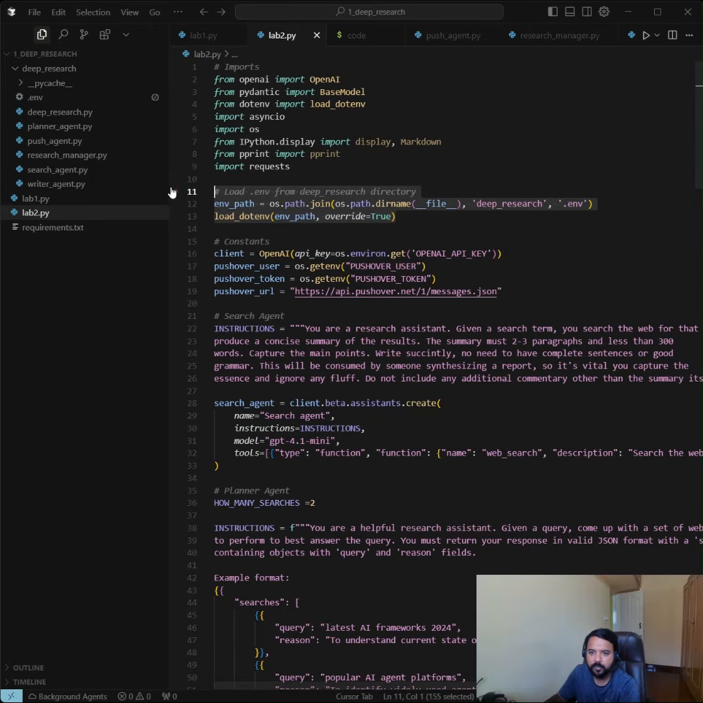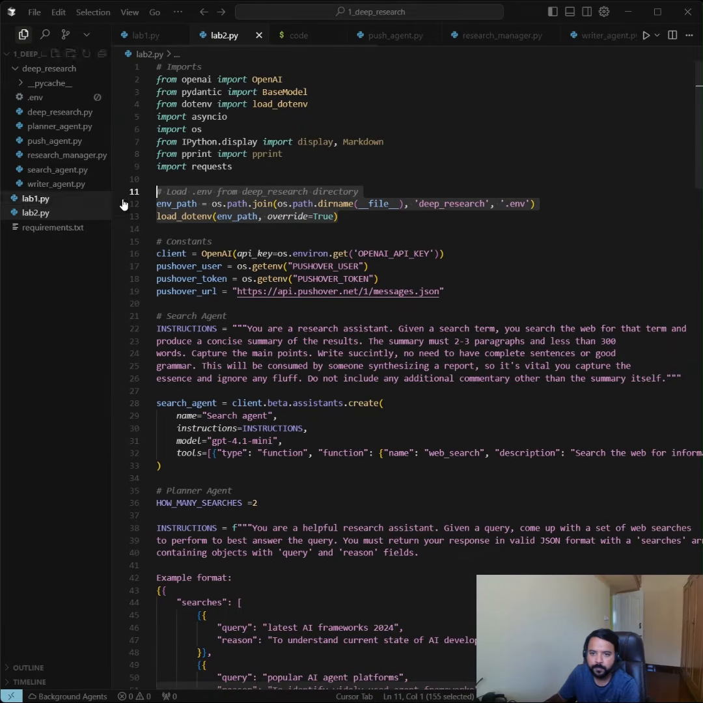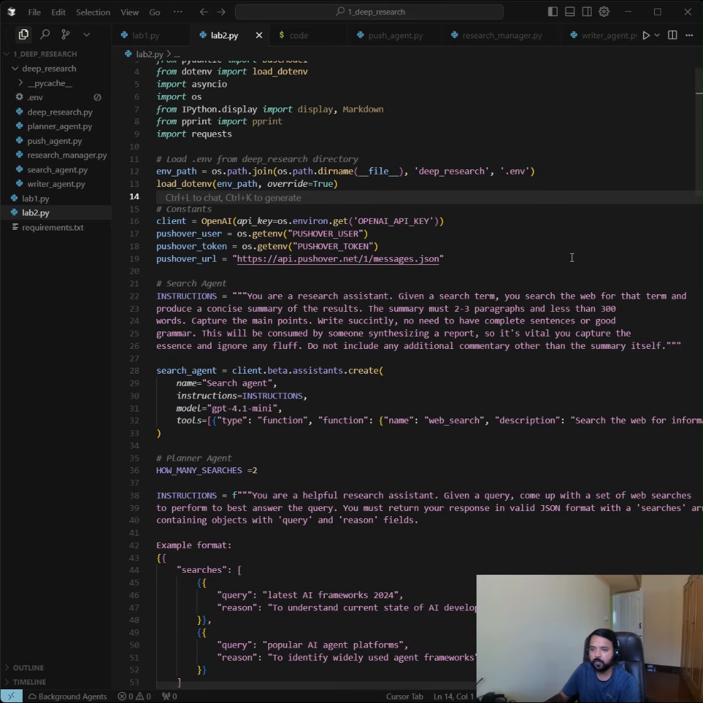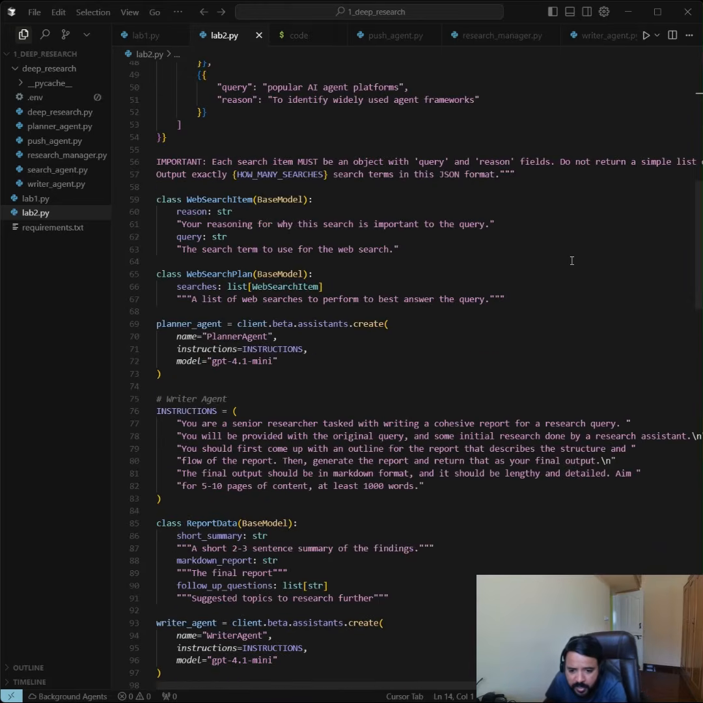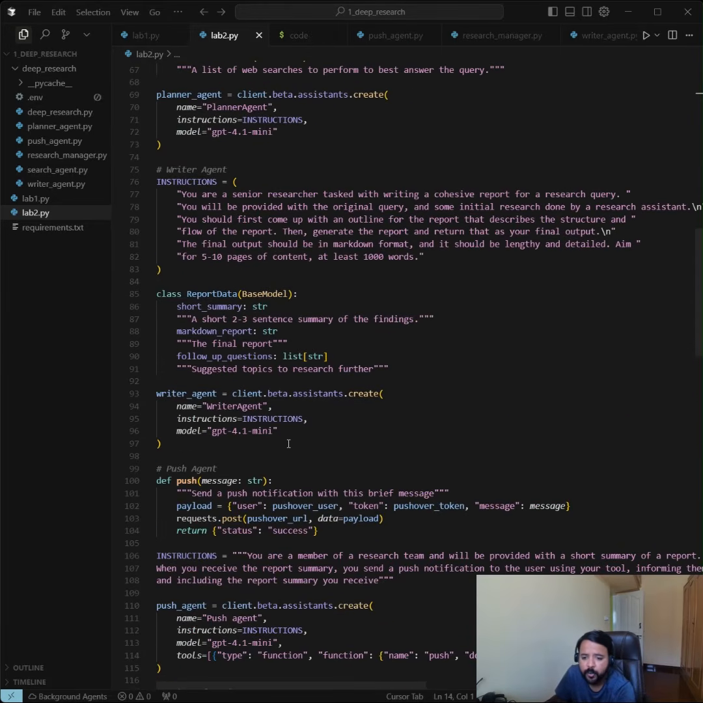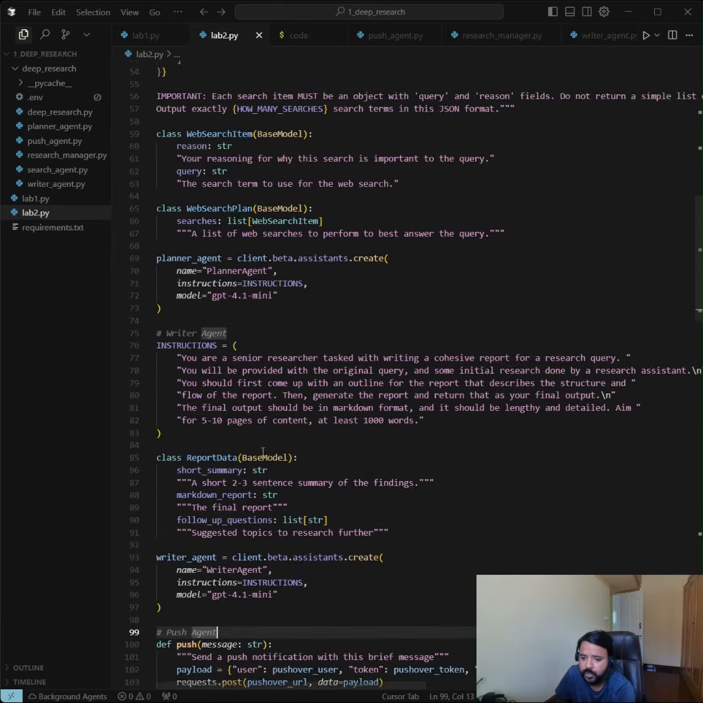So in this example, basically we are trying to make a multi-agent system where one agent will orchestrate the work to other agents. So our plan is to create four agents. One is the search agent, one is the planner agent, one is the report writer agent. Then we have a push agent.